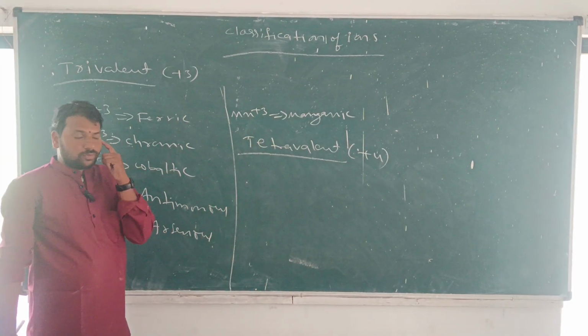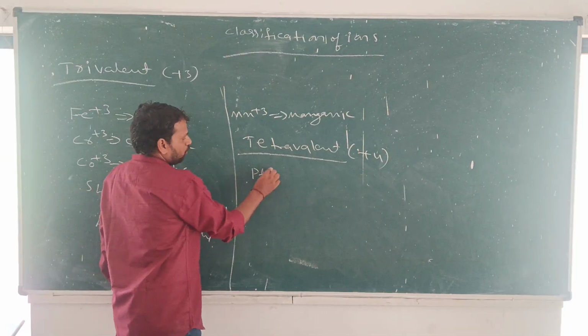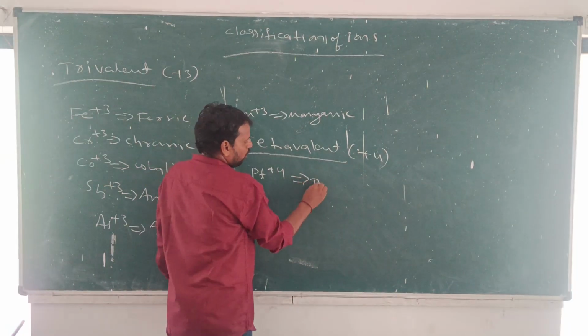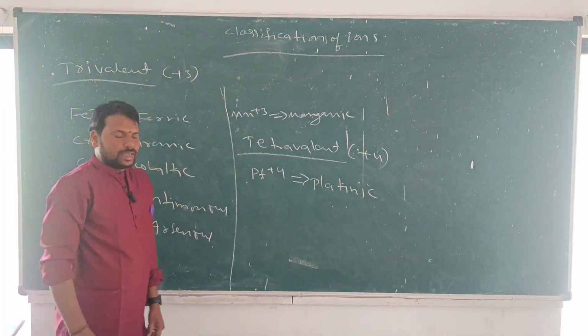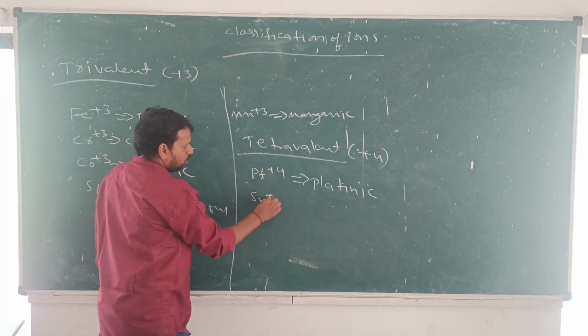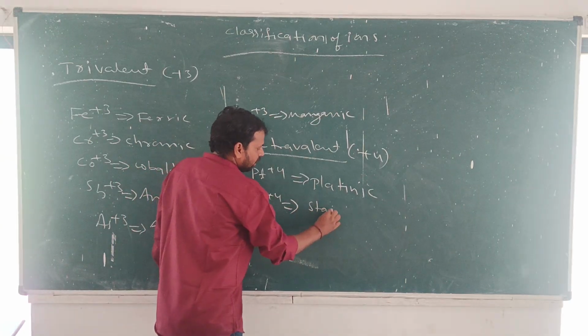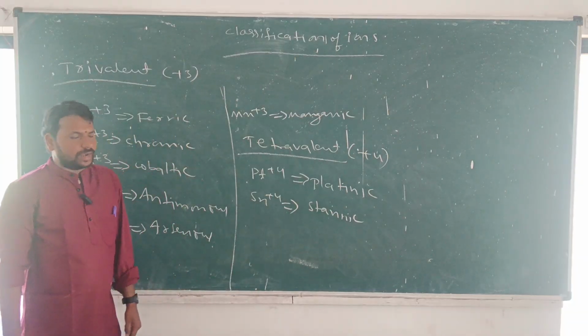So right now, what are these tetravalent cations? Simple. We should write Pt plus 4, platinic cation. Next, Sn plus 4, it is said to be stannic cation. So these are the important tetravalent cations.